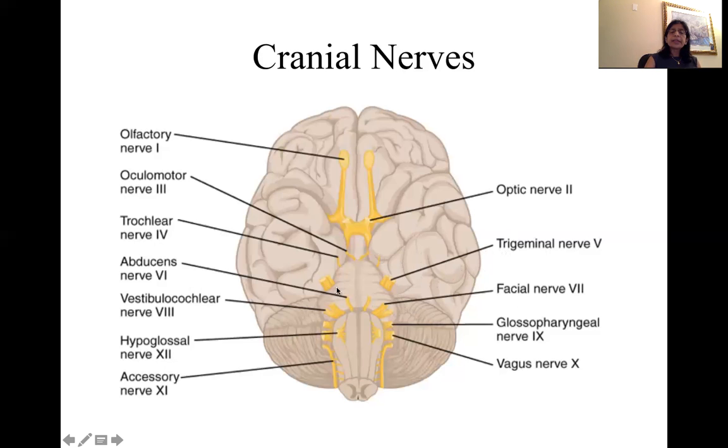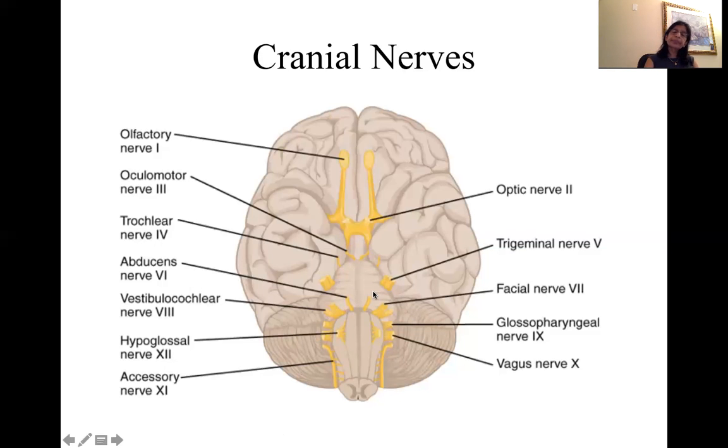Now, cranial nerve 6 is called abducens. Abducens is yet another motor cranial nerve, meaning it originates in the pons and supplies yet another extrinsic eye muscle that causes abduction type of movement, and that is why the name abducens. Okay, so there are 3 cranial nerves that control eye movement. Those are cranial nerves 3, 4, and 6 so far.